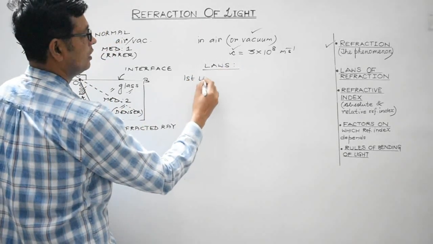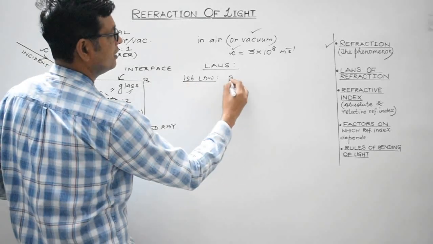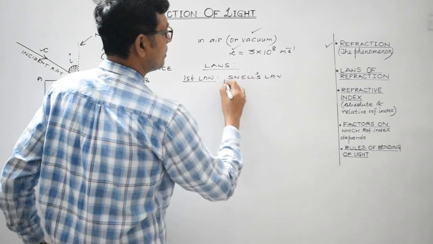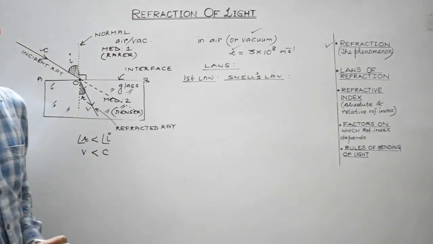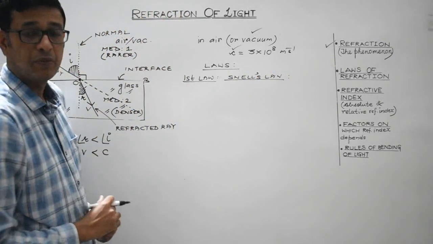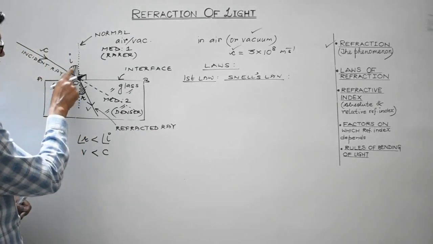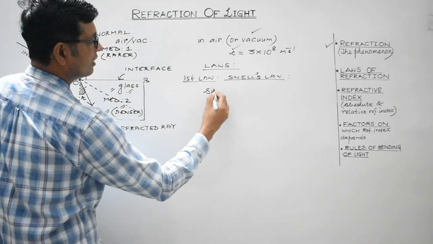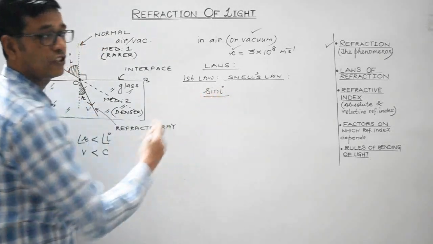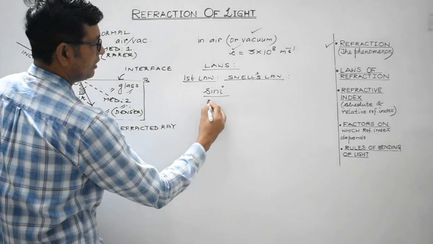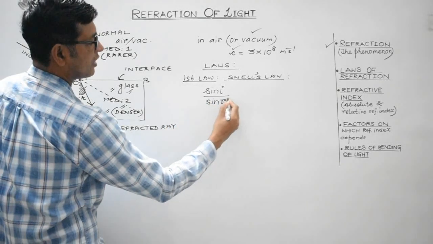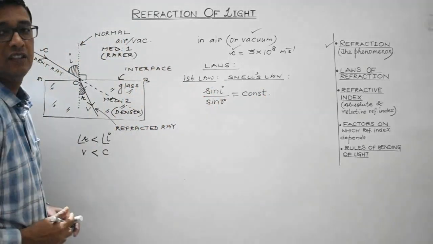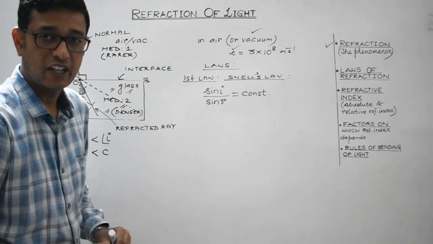The first law is also known as Snell's law. This law can be mathematically verified as well. Now look at the statement of Snell's law. Here I is the angle of incidence and R is the angle of refraction. The ratio of sin I divided by sin R, the sine of the angle of refraction, is found to be constant. This is basically Snell's law, the first law of refraction.